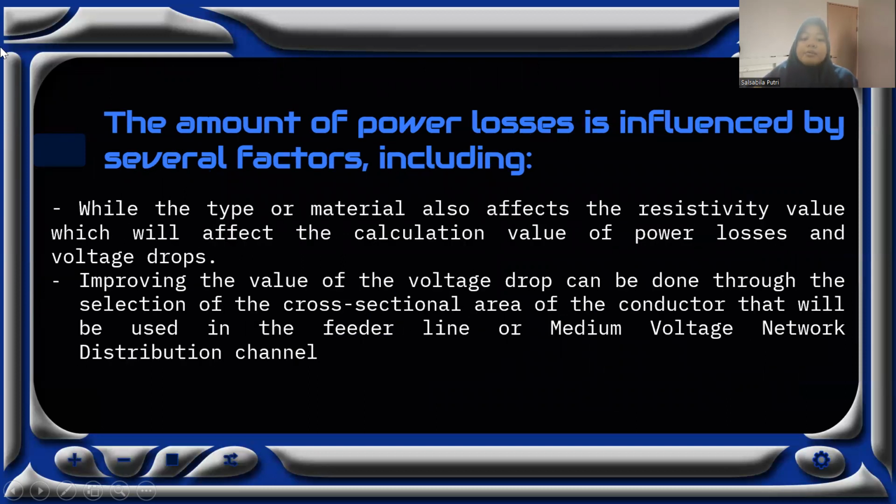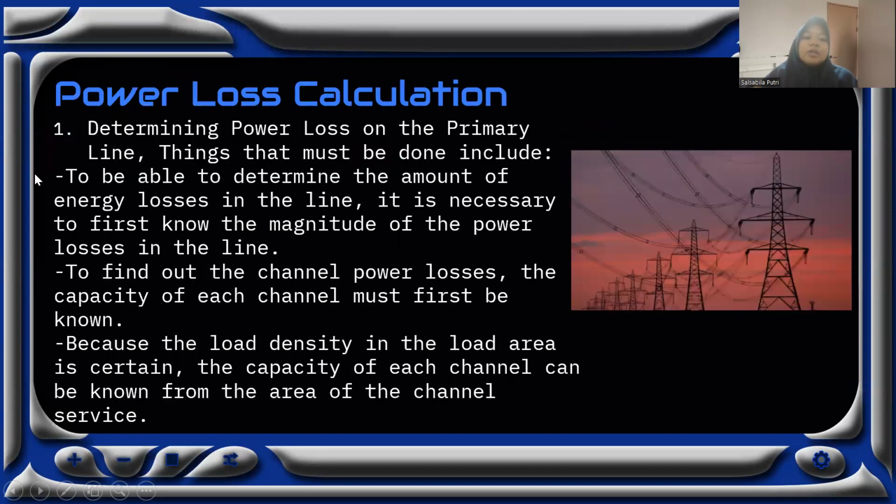While the type or material also affects the resistivity value, which will affect the calculated value of power loss and voltage drop. Improving the value of the voltage drop can be done through the selection of the cross-sectional area of the conductor that will be used in the feeder line or medium voltage network distribution channel. Power loss calculation.